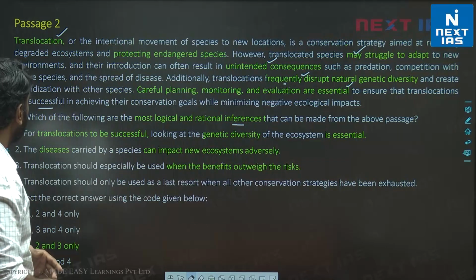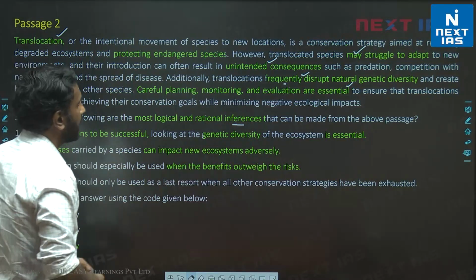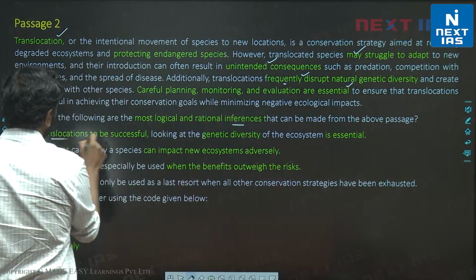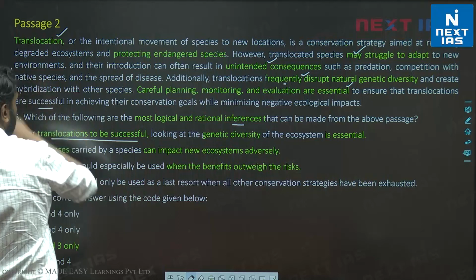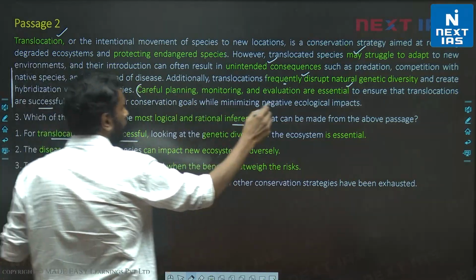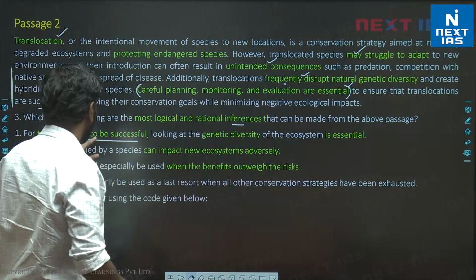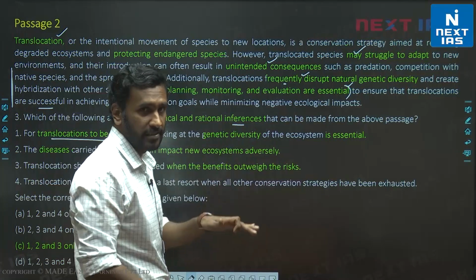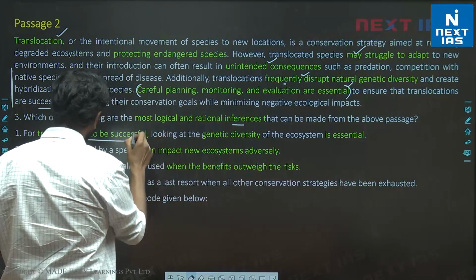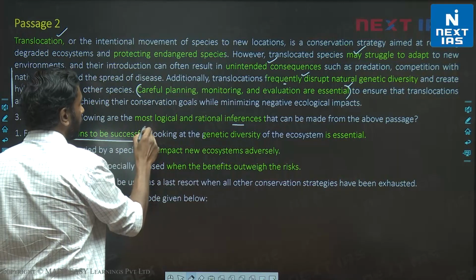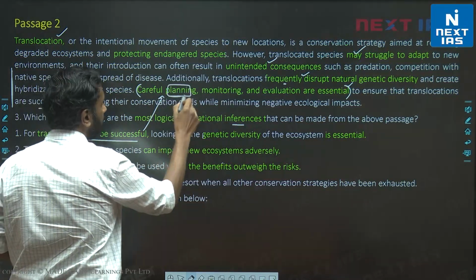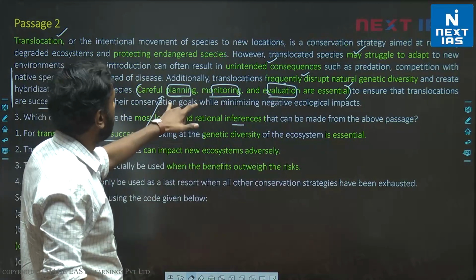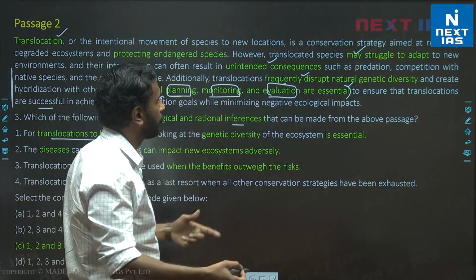Let's look at Statement 1. For translocations to be successful, looking at genetic diversity of the ecosystem is essential. Okay, now for translocations to be successful, this is the second half of the passage, right? We know this is where the author is going to talk about what is required. Let's look at first this idea. For translocation to be successful, what is required? Careful planning is required, monitoring is required, and evaluation is required, right? But careful monitoring, planning and evaluation of what?